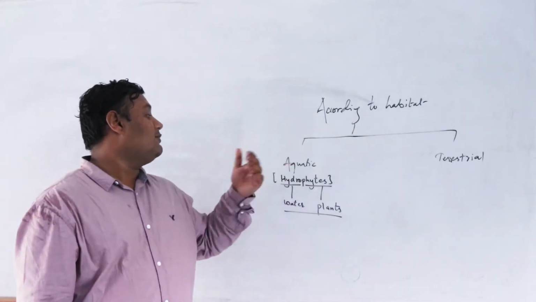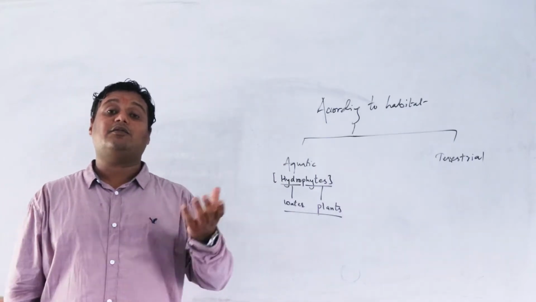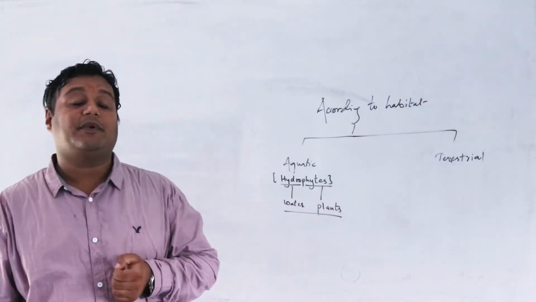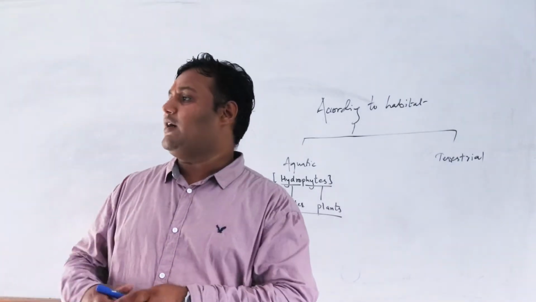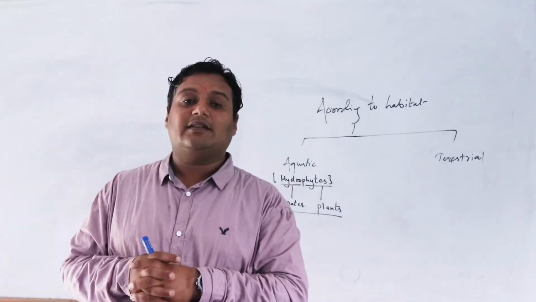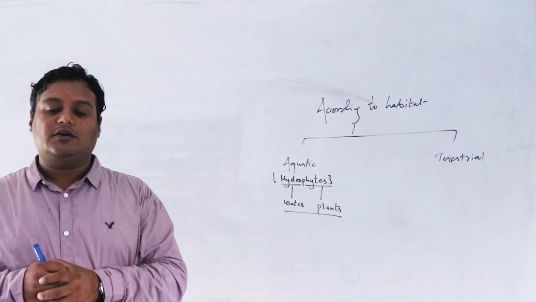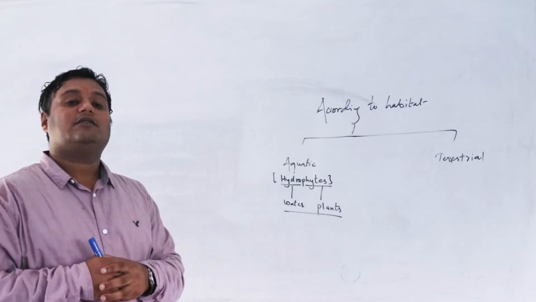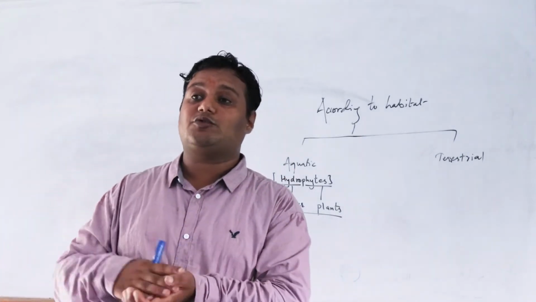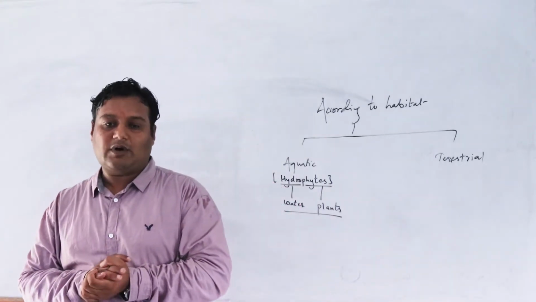Now, what are the characteristics of the aquatic plant? Aquatic plants' roots are very poor. That means, like our maize, their roots are not so highly developed. Some aquatic plants are seen floating above the surface of the water and some are under the water.